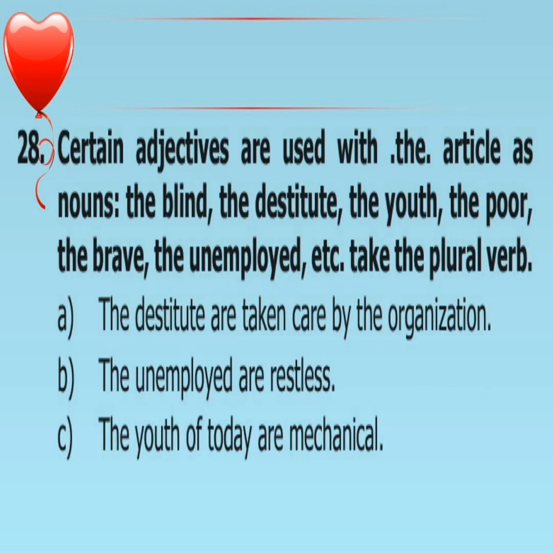Certain adjectives are used with the article as nouns. The blind, the destitute, the youth, the poor, the brave, the unemployed take the plural verb. The destitute are taken care of by the organization. The unemployed are restless. The youth of today are mechanical. Here the keywords are there, so we are using the verb as plural. So you have to keep in mind the keywords. Let's move to the next rule.